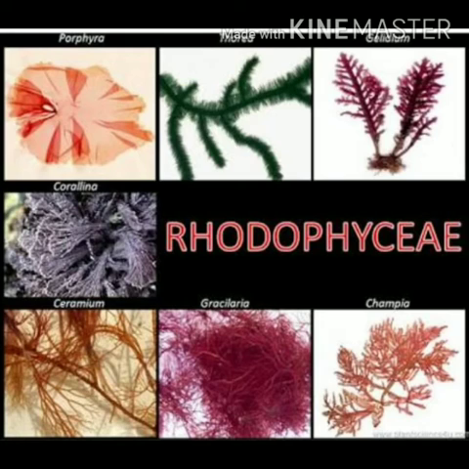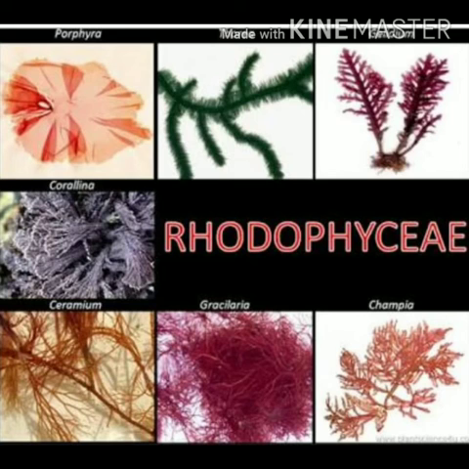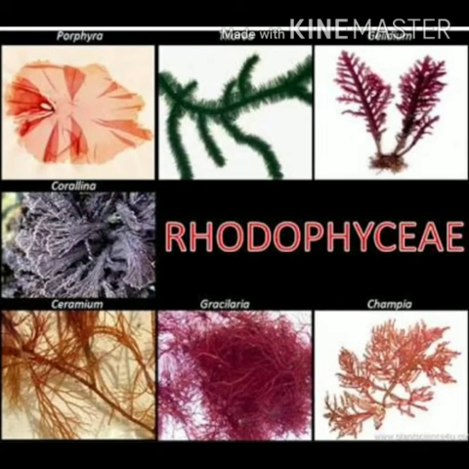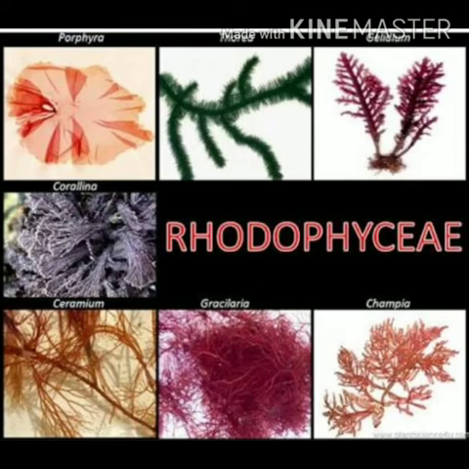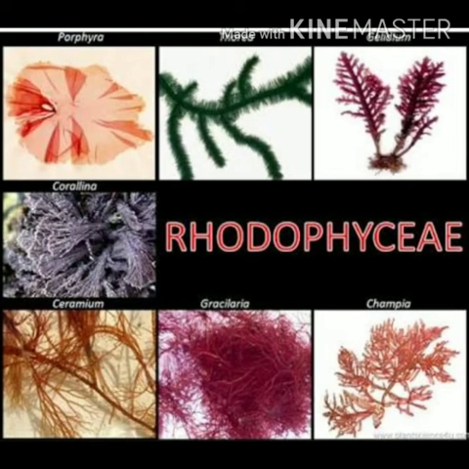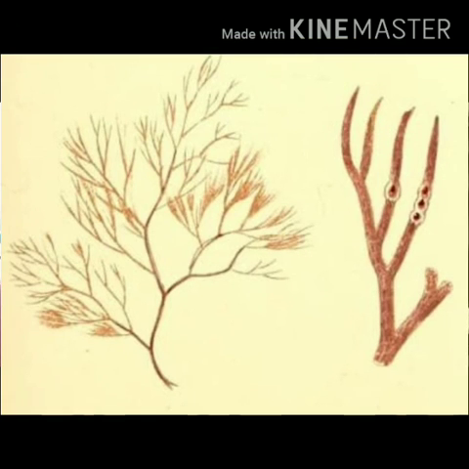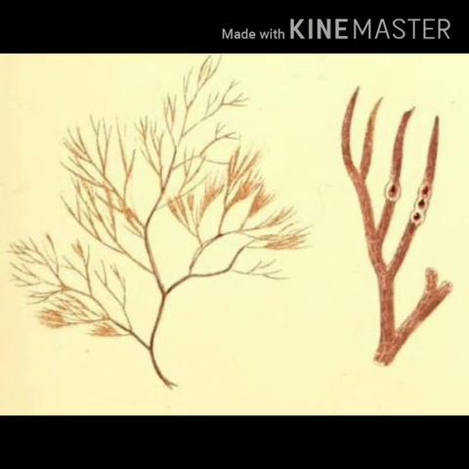The photosynthetic organelles, the chromatophores, are there. The photosynthetic pigments are phycobilins, phycoerythrin and phycocyanin. Reserve food is floridean starch. Asexual reproduction is by neutral spores, monospores, tetraspores and carpospores. Sexual reproduction is oogamous: the spermatium is the non-flagellate male gamete, and the female sex organ, flask-like, is the carpogonium. The carpogonium possesses a trichogyne, and by this the male gamete attaches and forms a new structure, the carposporophyte. Multicellular forms with alternation of generations, haploid and diploid, are also found. So today up to that, next we will start with another topic.